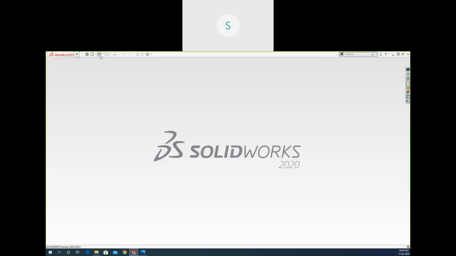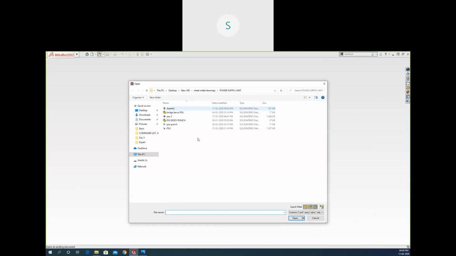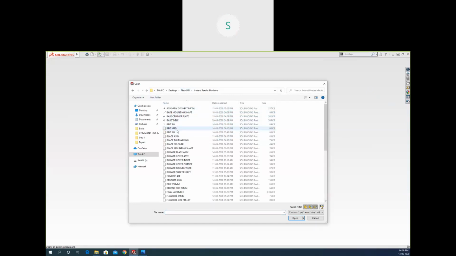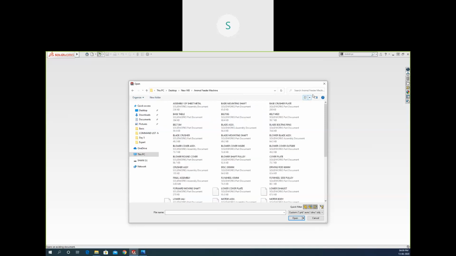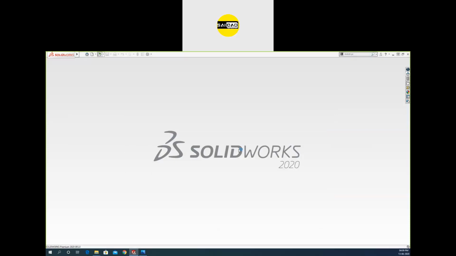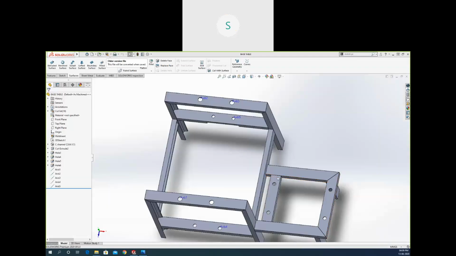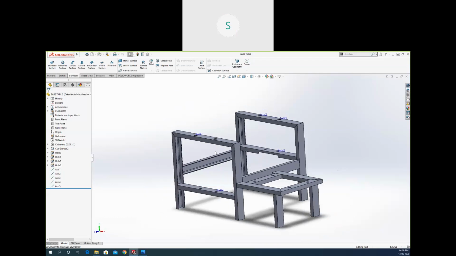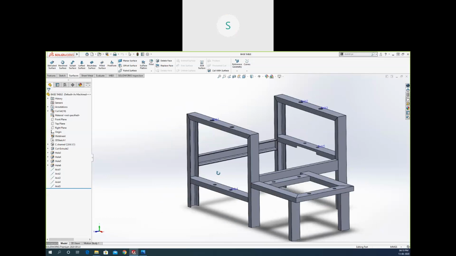Okay, so for the surface, just go to the open. Okay, before surface, I will just show you the weldment. I have the weldment right here. So this table, we can create any structure with the help of weldment. So you can see we have a structure here. So these structures, like if you want to create a truss for a bridge, for a building, for a plant, you can create everything with the help of weldment. So this is a simple example.